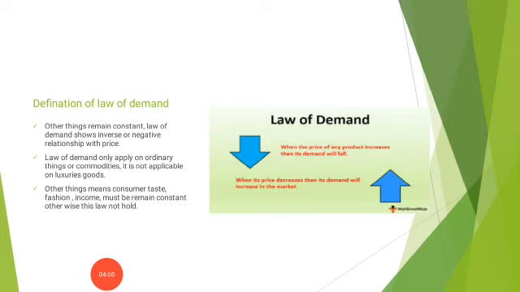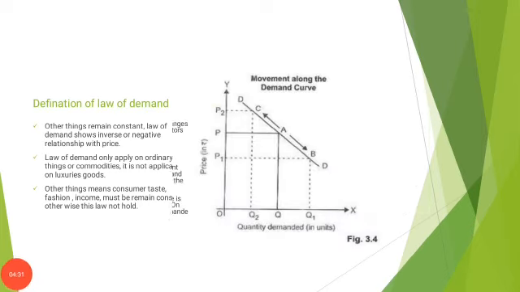These are the limitations of the law of demand. Suppose there is a change in taste or fashion. According to the law of demand, when price falls, demand is expected to increase. But if in the meantime consumer taste has changed, or if the commodity has gone out of fashion, it may not be demanded even if the price falls. These are the limitations of the law of demand.